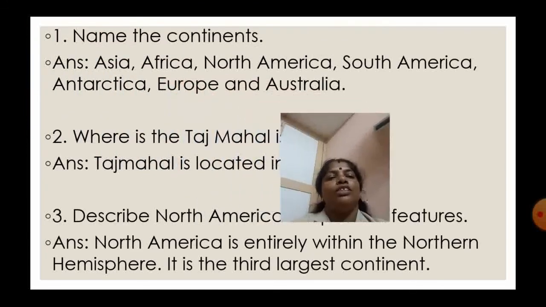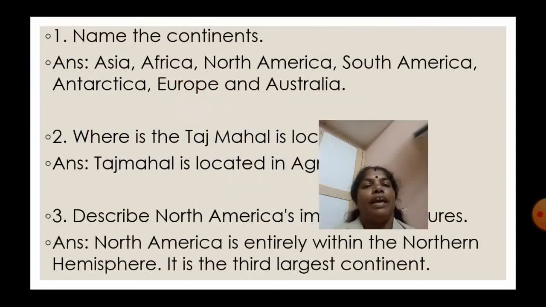Here, the first question: name the continents. It is easy, isn't it? It is easy to name them. Asia, Africa, North America, South America, Antarctica, Europe, and Australia. Children, you should pause the video and copy the question with the answers without any spelling mistake.